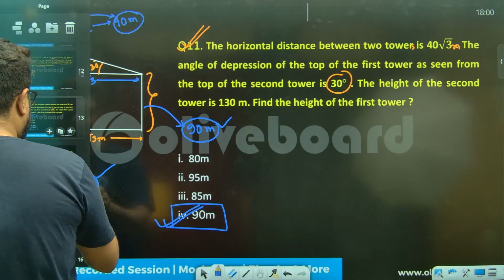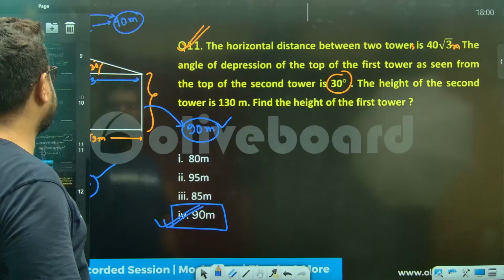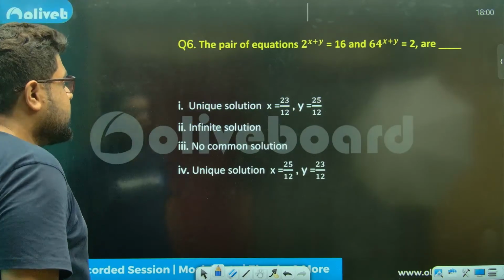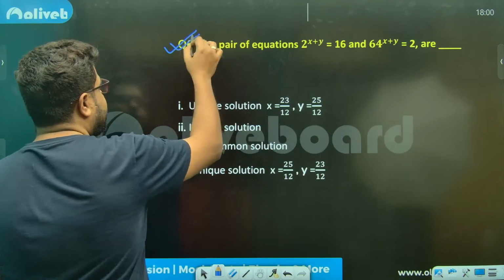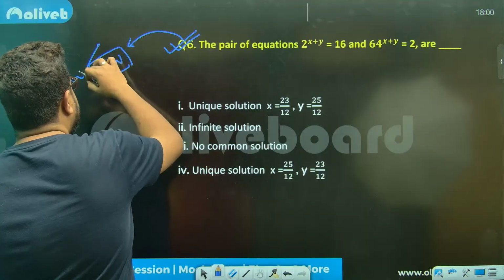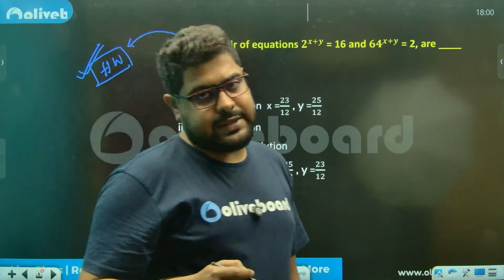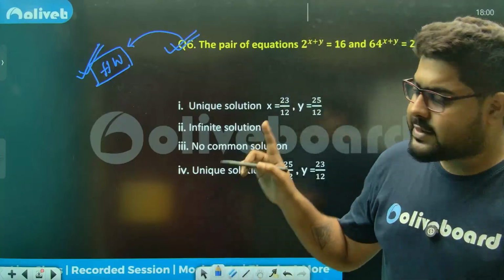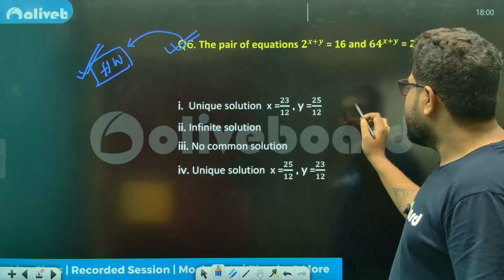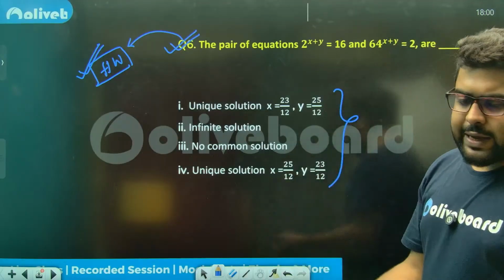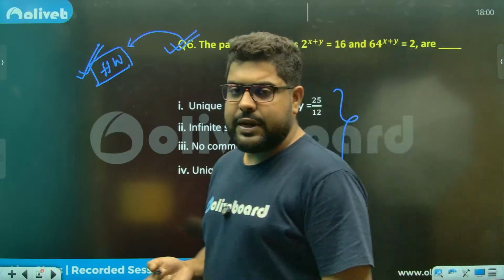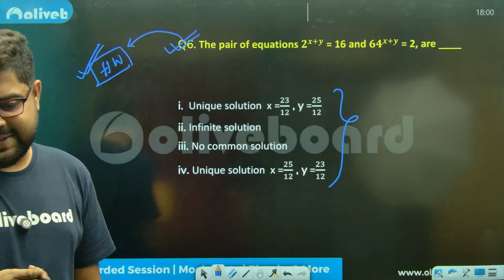Before I go, I'll not move into geometry today. Geometry we'll do tomorrow, in tomorrow's session. So this will be your homework question for today. Again, a brilliant question, a very unique type of question. Not difficult, but a very good quality question. I'll ask everyone to have a go at this. If you want to take a screenshot, take it, or I'll upload these notes today only, so you can download and try this.